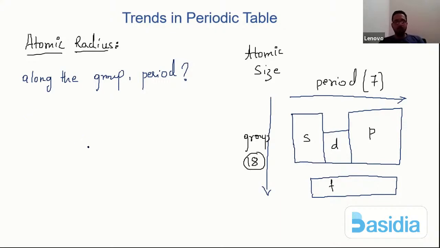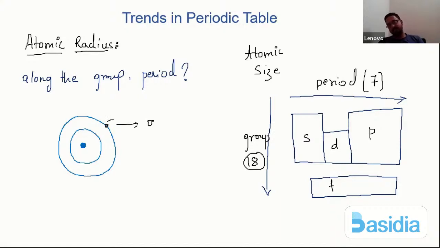If you remember, we have studied Bohr's model of the atom. At the center there is a nucleus and then there is a shell over here. We have definitely learned this system in our lower standards. Let me say there is an electron over here, and this is my outermost electron, and this is my outermost orbit.